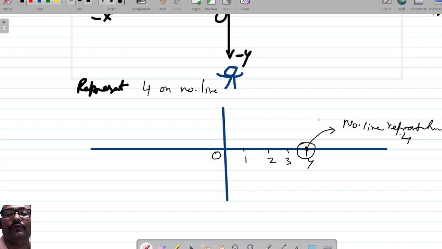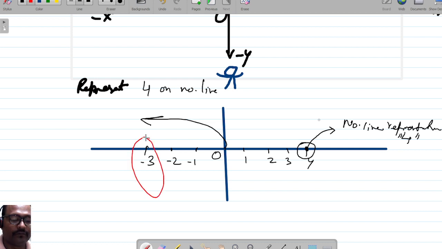Similarly, if you want to plot, suppose, minus 3, then minus 3 will definitely be from the origin towards the left-hand side, right? Minus 1, minus 2, minus 3. You just need to take equal intervals, not an issue, because I'm not using a scale or margins. This is minus 3, the representation on the number line, right?